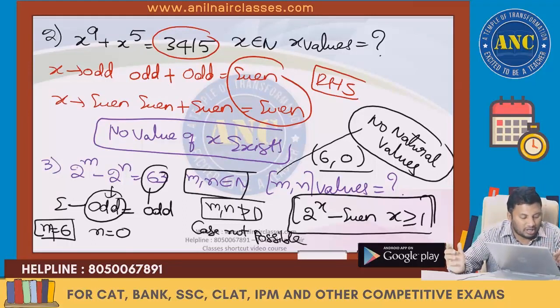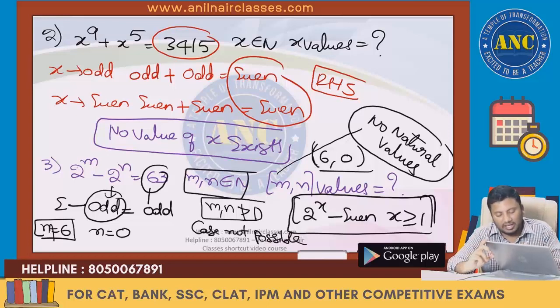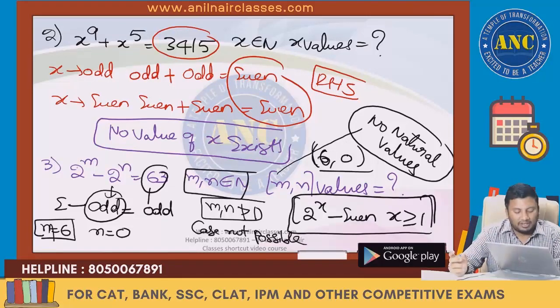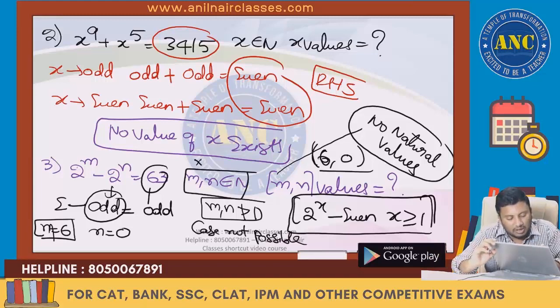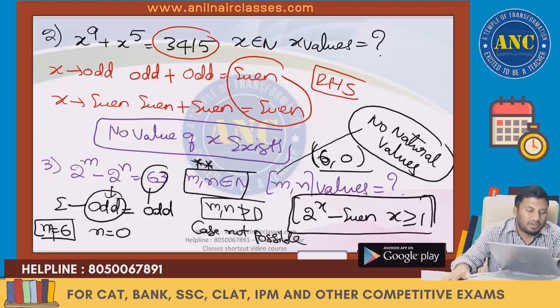Even minus odd is odd. So if n is 0, 2 power m minus 1 is 63, 2 power m is 64, and m is 6. M is 6 and n is 0. So the answer is no value for m, n exists because both m and n are natural numbers. I hope the third one is clear.